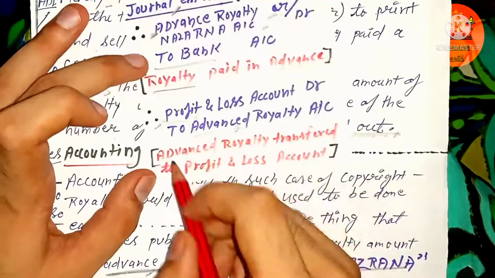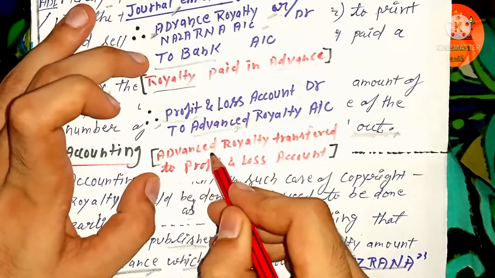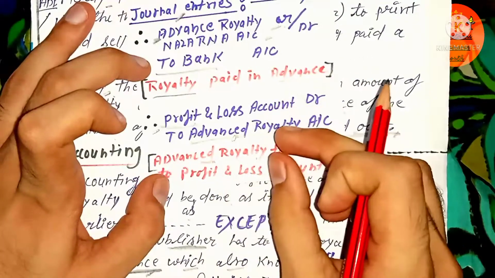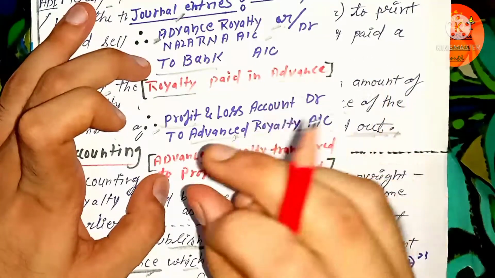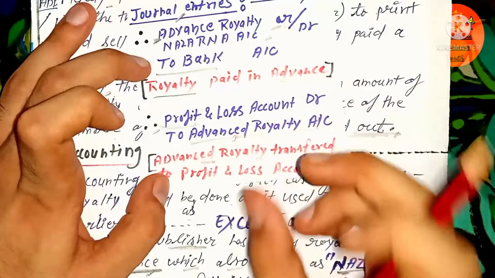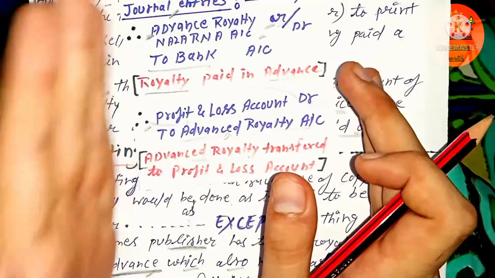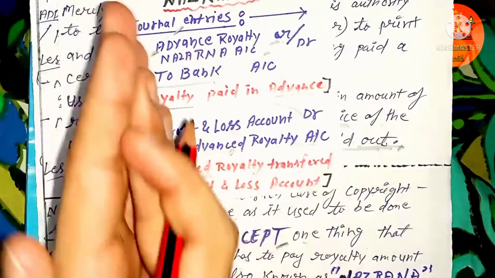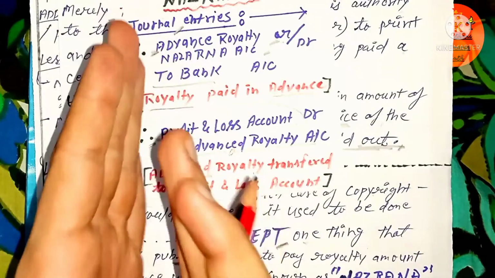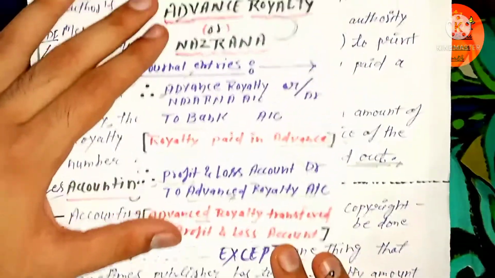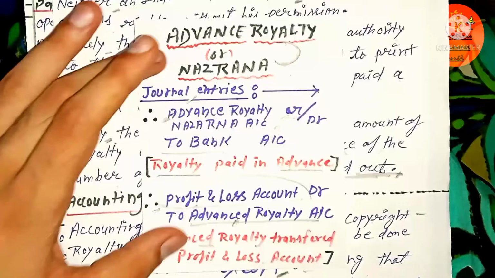Advance royalty or Nazrana account. Here you can see the entry represents the advance royalty transferred to the P&L account. Considering that amount as an expense of the publisher, we transfer that amount of advance royalty or Nazrana to the P&L account on its left hand side, because all expenses are written on the left hand side of the P&L account, and income on the right hand side. So we have seen this.